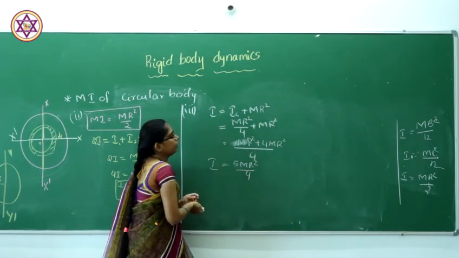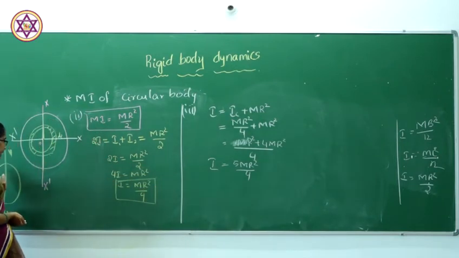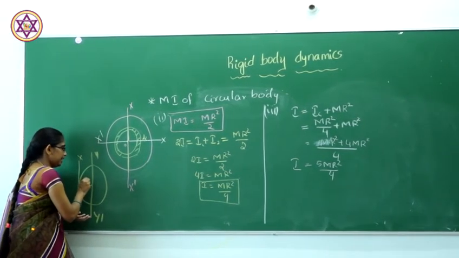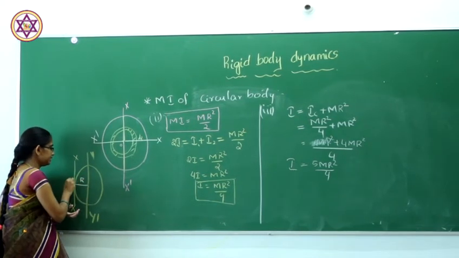This is the moment of inertia when the axis passes through a tangent, that is, when the two axes are parallel to each other. Here we are considering the distance between the two axes x dash and y dash to be r. In that theorem we consider this distance to be x.